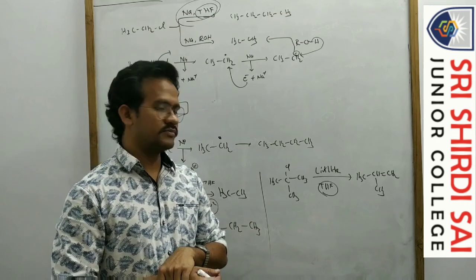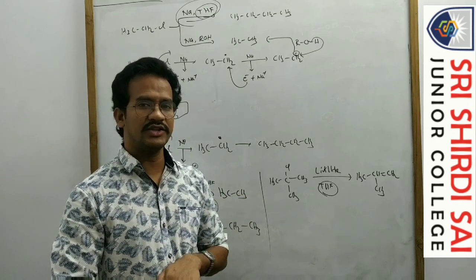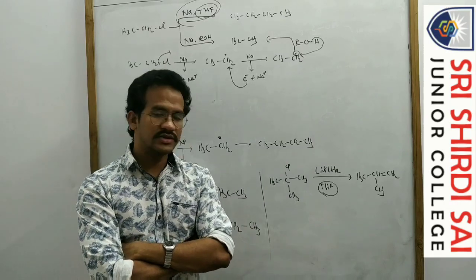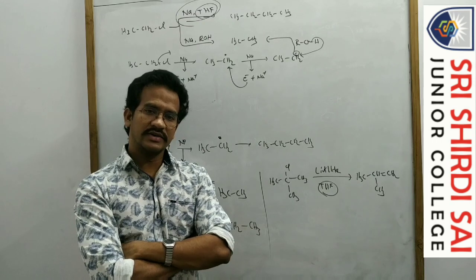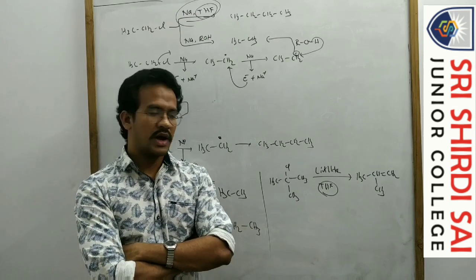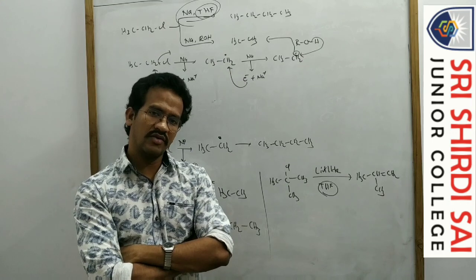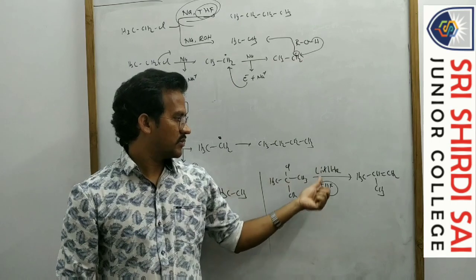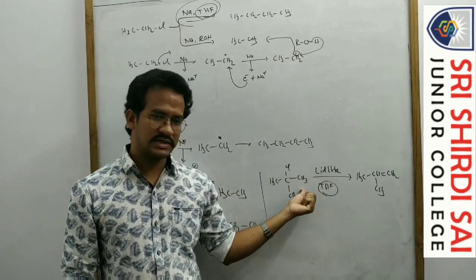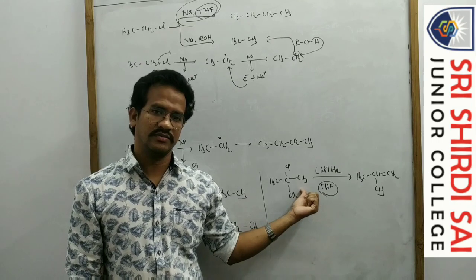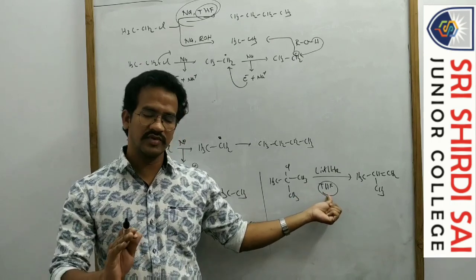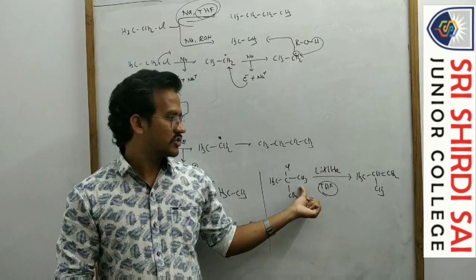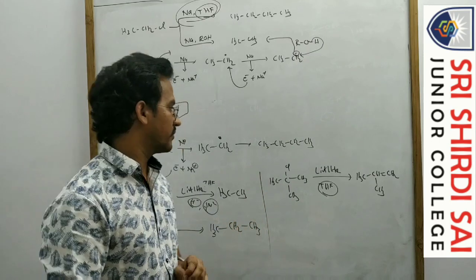Lithium aluminum hydride gives H minus, and that H minus is a strong nucleophile, which favors the SN2 reaction. THF, a polar aprotic solvent, favors SN2 but not SN1. So based on the conditions, this is not a substitution reaction, this is an elimination reaction. Because a polar aprotic solvent is not suitable for SN1, that means not suitable for the formation of the carbocation, the elimination reaction takes place. So that's it.